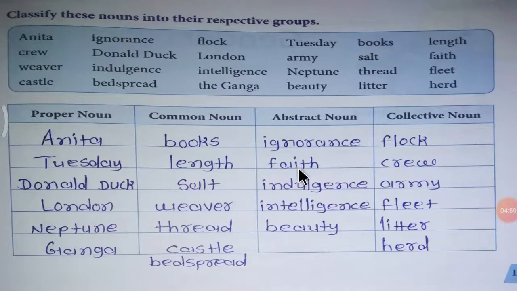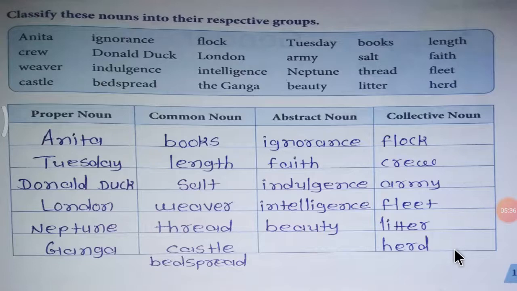Ignorance, faith, indulgence, intelligence, beauty. All these are abstract nouns. Now collective nouns. Flock, crew, army, flit, litter, herd. All these are collective nouns.